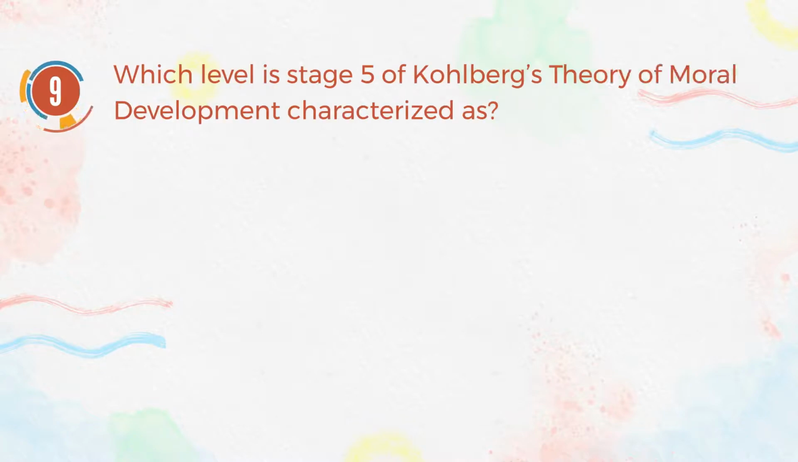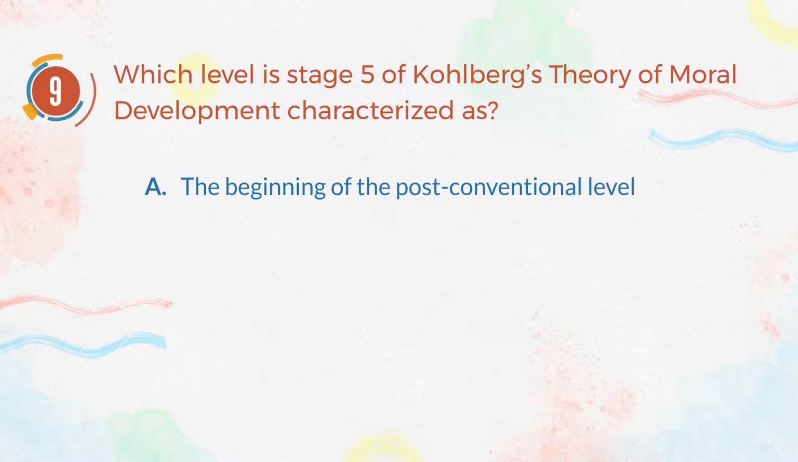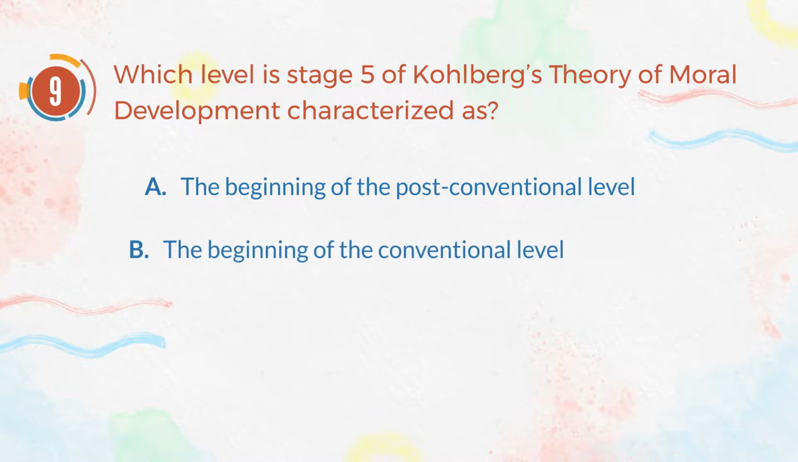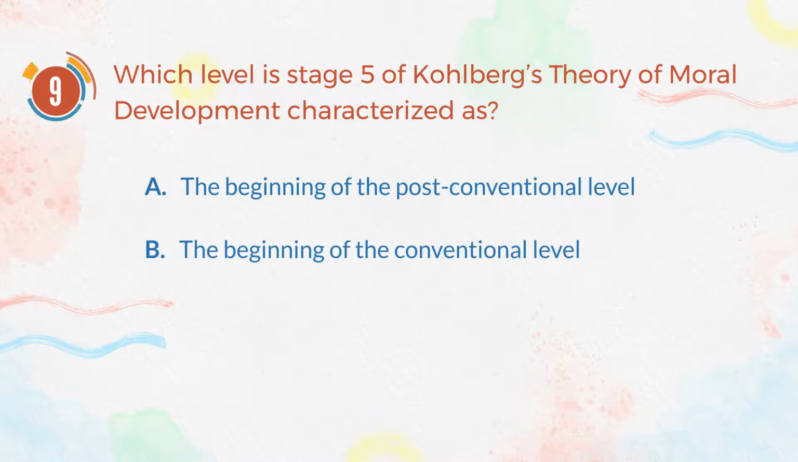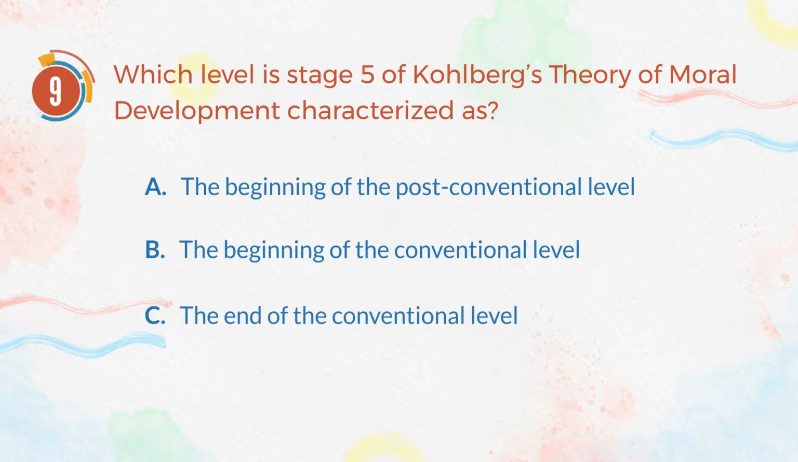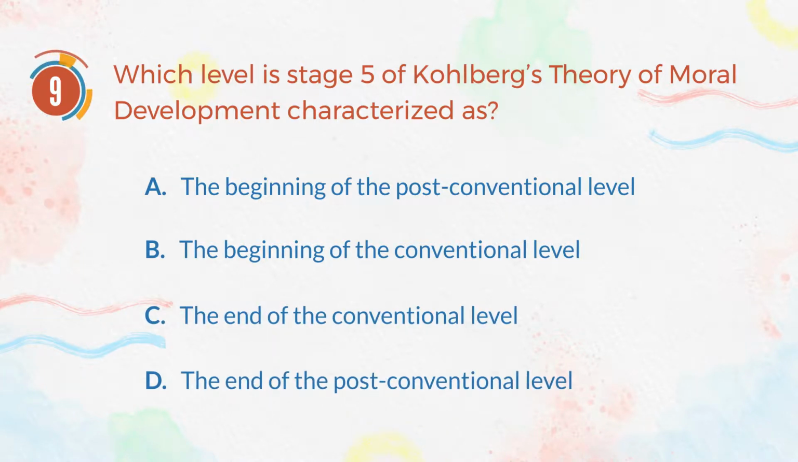Number 9. Which level is stage 5 of Kohlberg's theory of moral development characterized as? A. The beginning of the post-conventional level. B. The beginning of the conventional level. C. The end of the conventional level. D. The end of the post-conventional level.